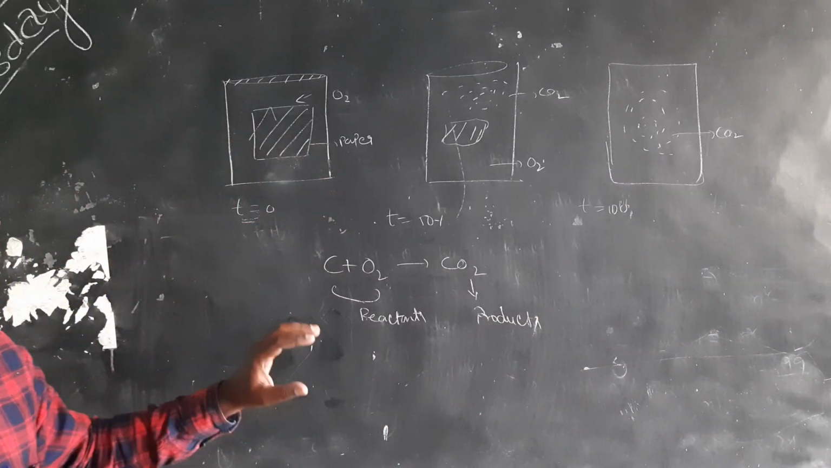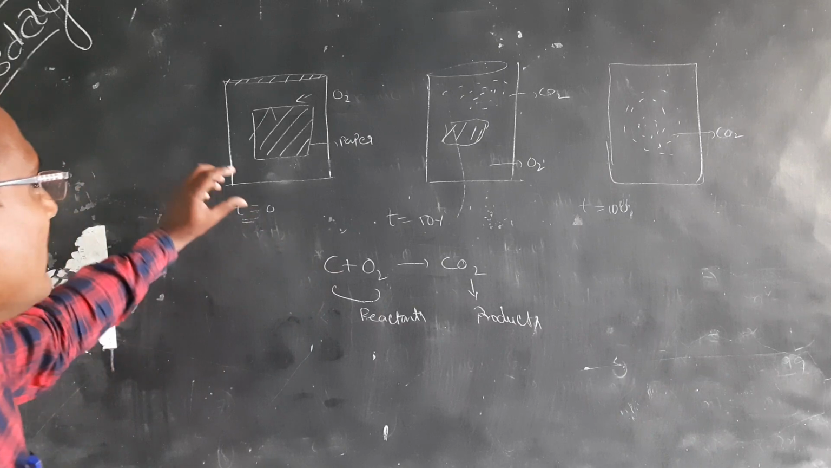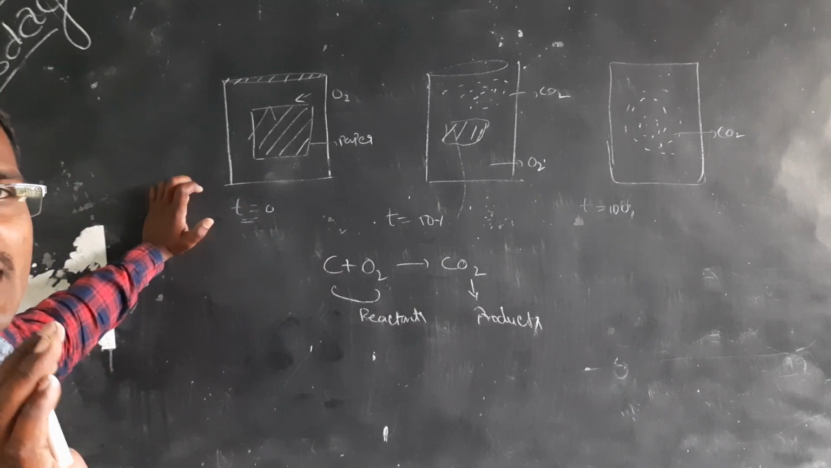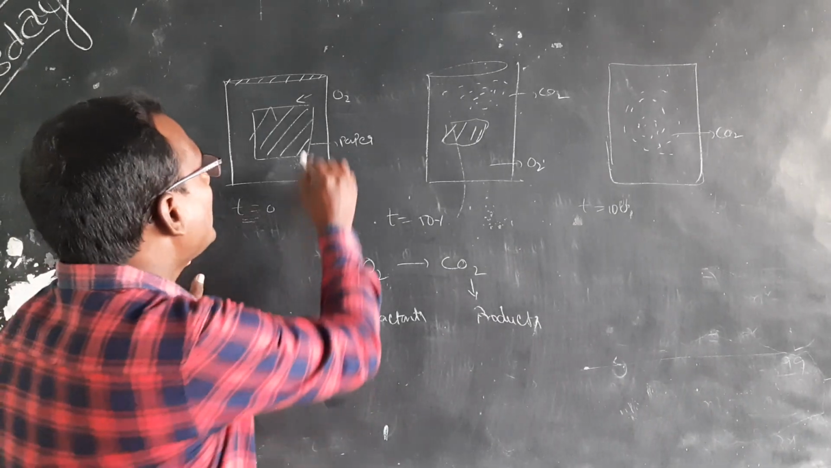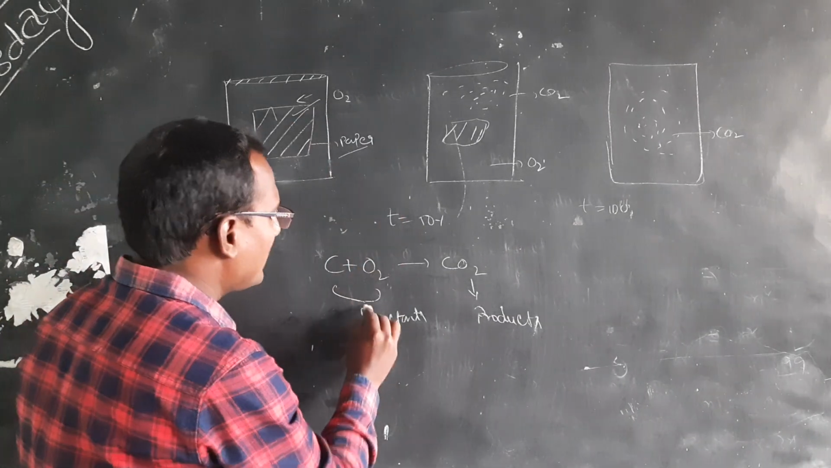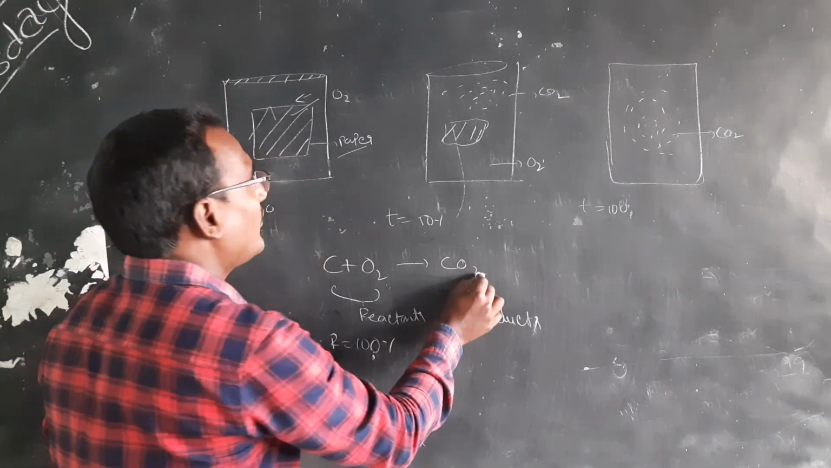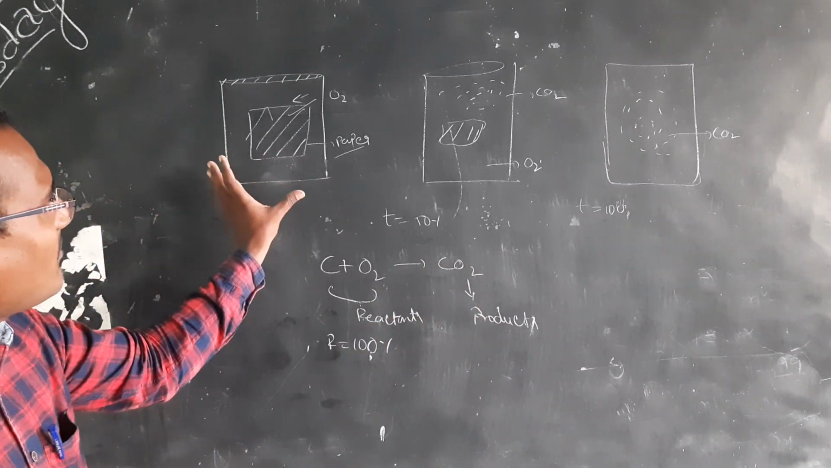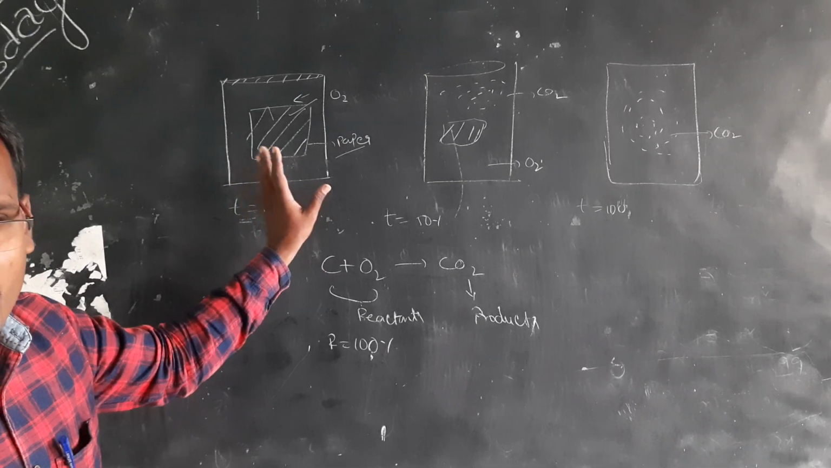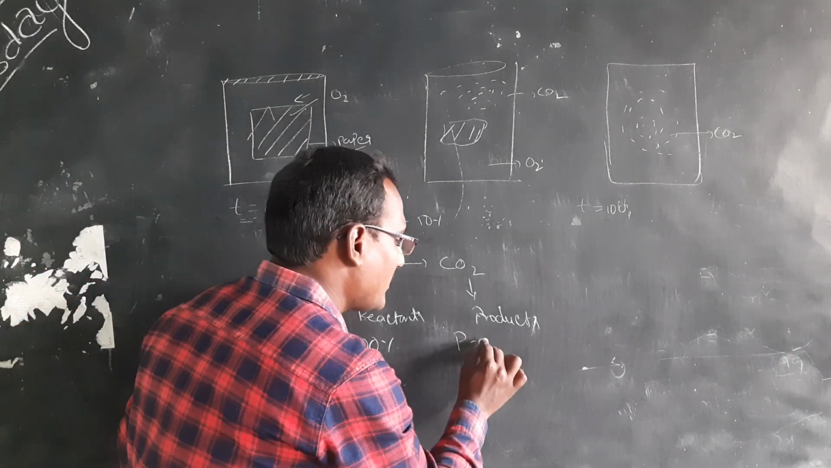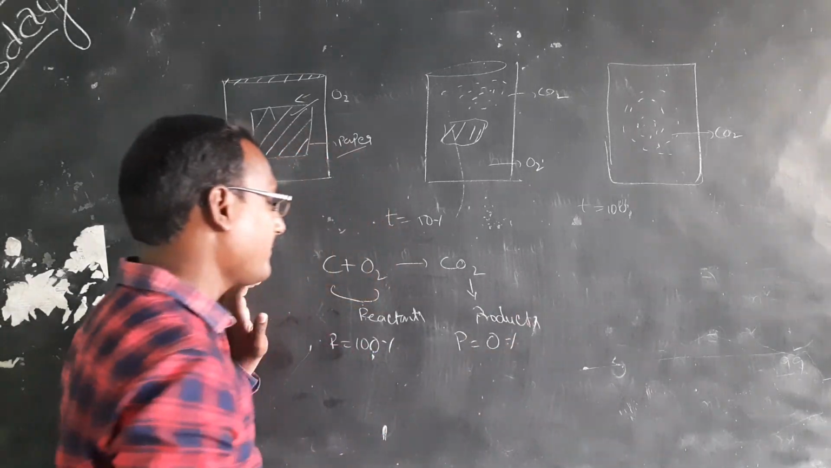What I mean to say from this experiment is, at time t equals 0, that is the initial concentration, only the reactants are there. That means 100% reactant is there. And what is the product in this chamber? The CO2 is not there, we can observe it. So the products are not there. Here the products are completely 0%.